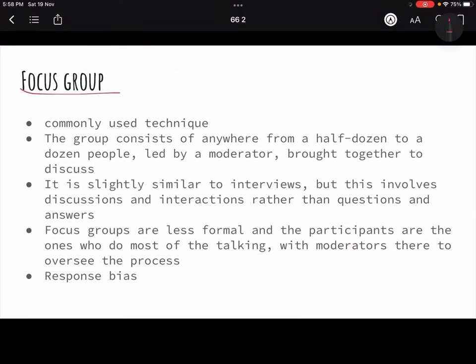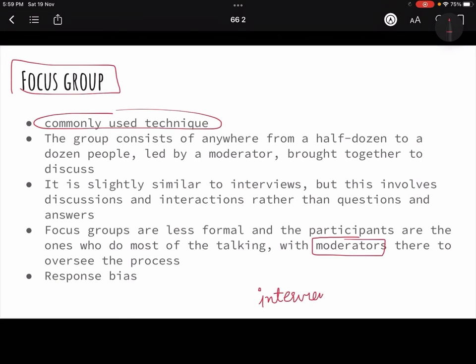Then comes the focus group. Now focus group, or you can say interview method, is quite similar, and even focus group is quite commonly used, but the difference is that in an interview, you are asking them questions and then they are responding. In a focus group, there is a person who's called the moderator. Instead of calling him an interviewer, he is called a moderator. Why moderator? Because he has, you can say, a slightly passive role to play. He doesn't have that active role to play as in the interview setup.